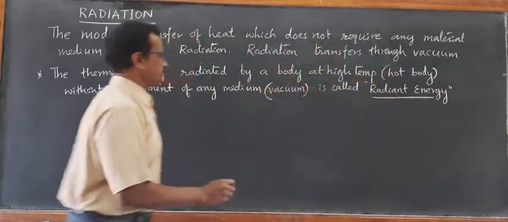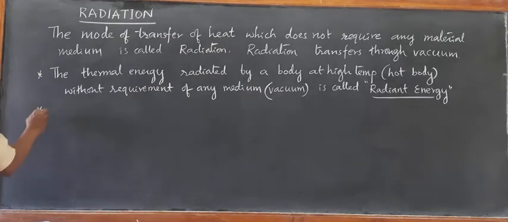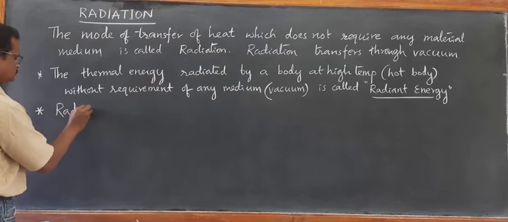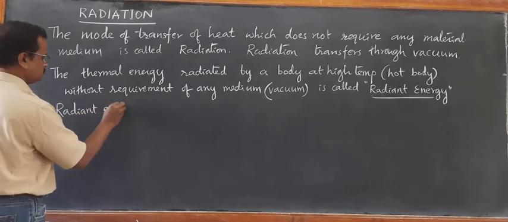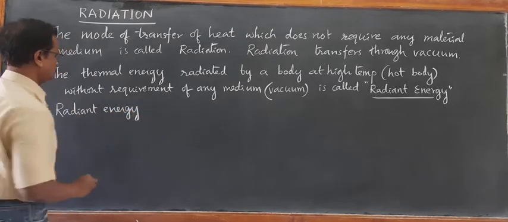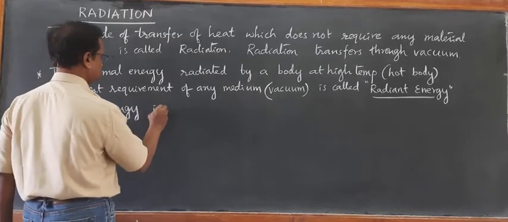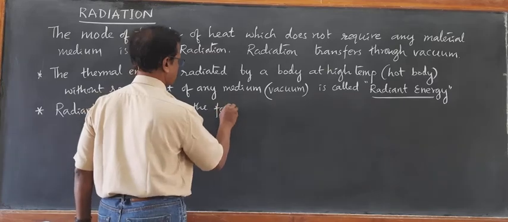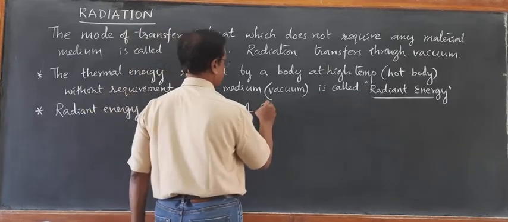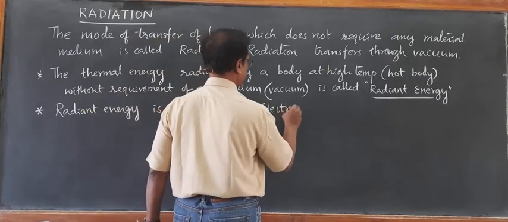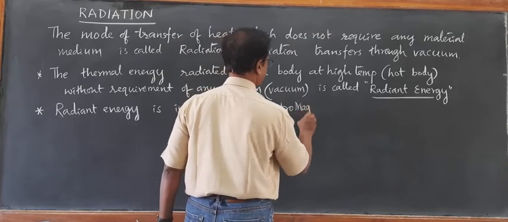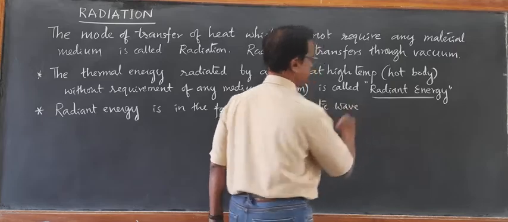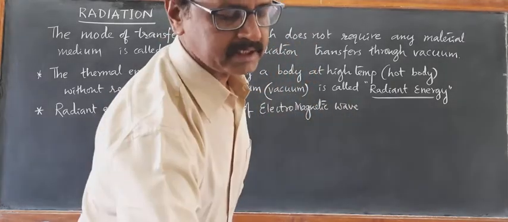This radiant energy is in the form of electromagnetic wave, just like light.